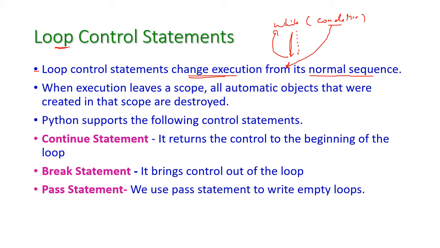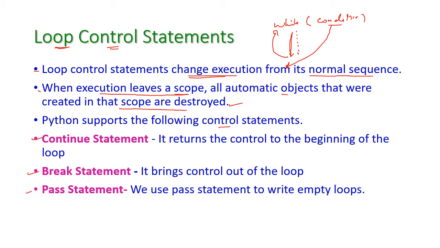Okay, this is the normal process. Now we are going to change the execution sequence by introducing the control statements. When execution leaves the scope, all automatic objects that were created in the scope are destroyed. If there is a change in this scope or in this execution sequence, what will happen? Those scope objects will be destroyed. Okay, here Python supports 3 different control statements. First one is the continue statement, break statement and pass statement.